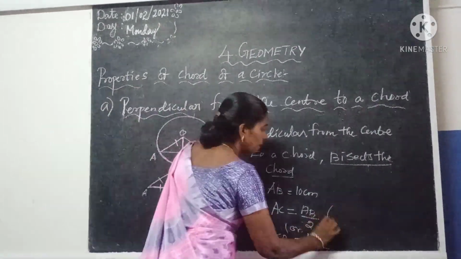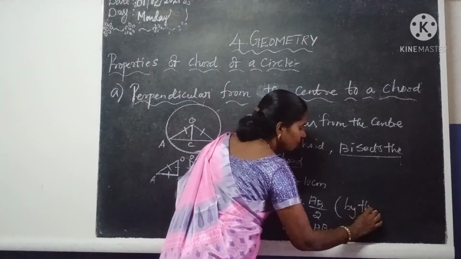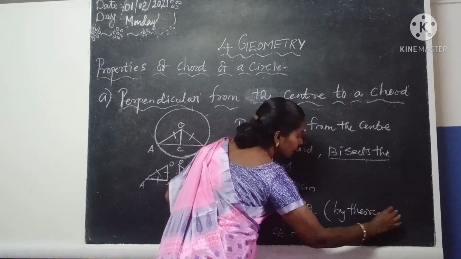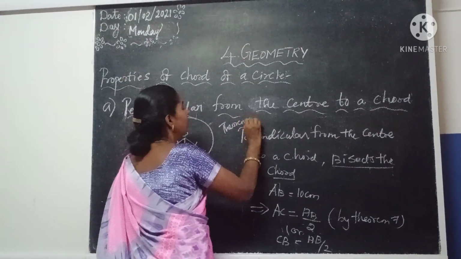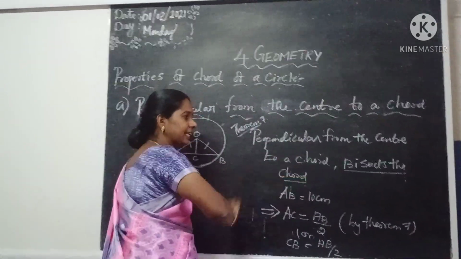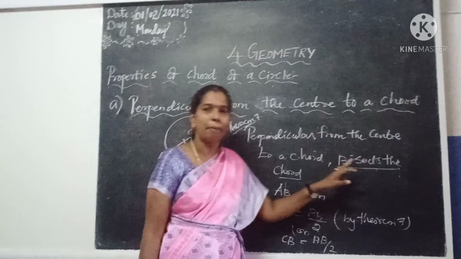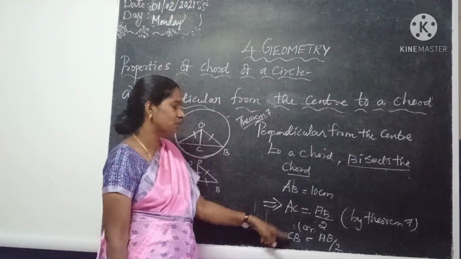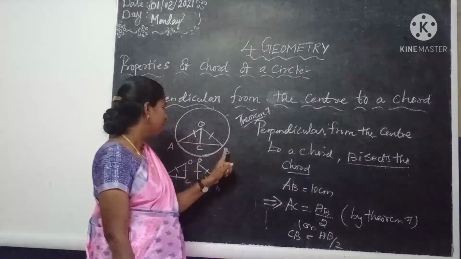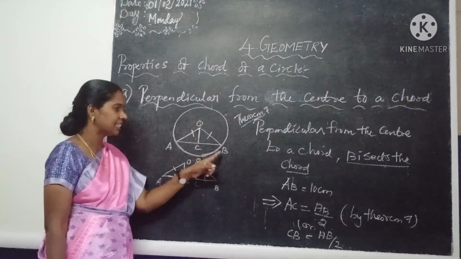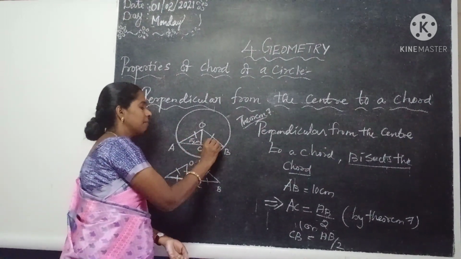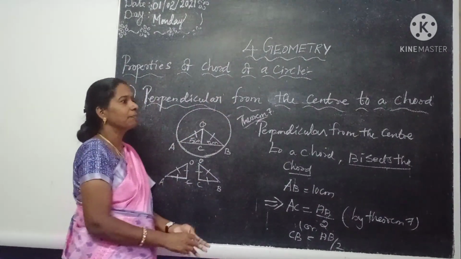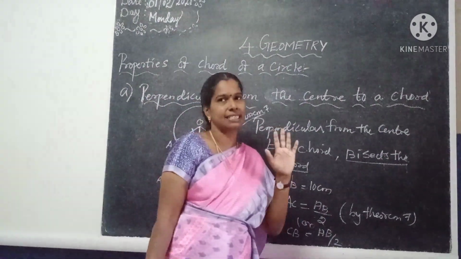This is theorem 7 in your book. So from this idea, we have proved the perpendicular from the center to a chord bisects the chord. You understood from this sum: AB equals 10 means AC and CB will each be 5 centimeters, by the theorem that the perpendicular from the center to a chord bisects the chord.